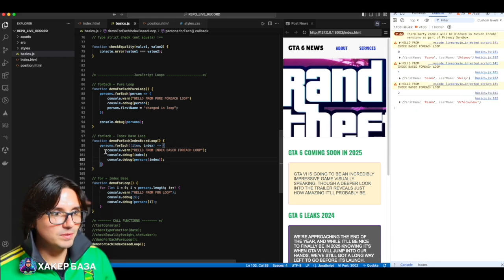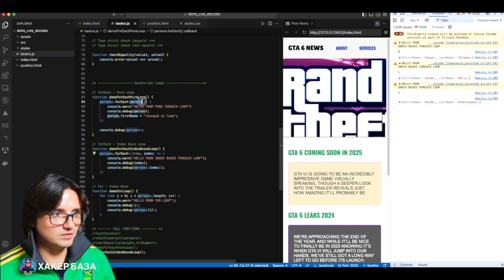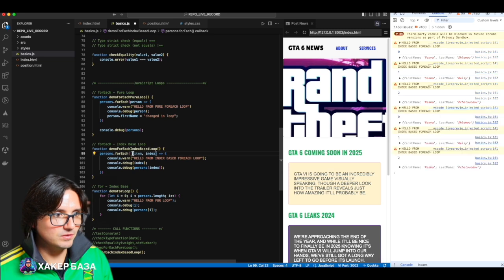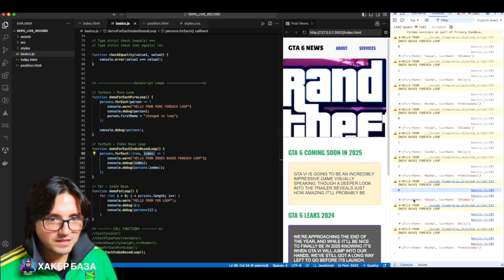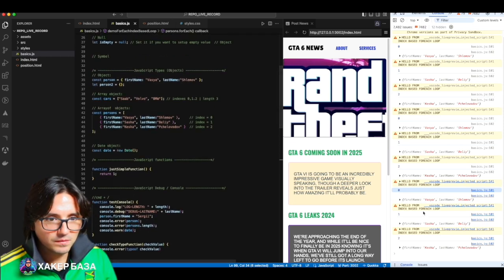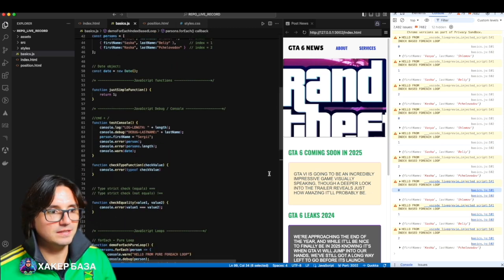Look at what we printed here, you see, in forEach there is also a reference to the index. It can provide the index. If here we just have persons without brackets, then here we open the brackets. The first parameter is exactly this item, like here, person. And the second parameter, separated by a comma, is the index. You see, it directly gives it to us. 0 is our Vasya, 1 is our Sasha, and 2 is our Kesha. Here it gives us the index. You see, it's counted, index 0.